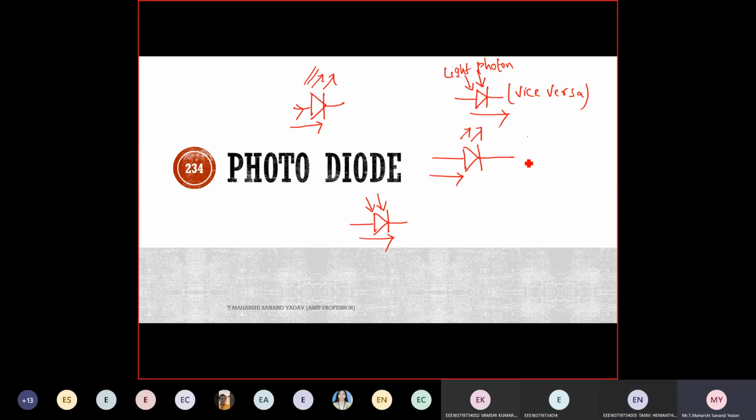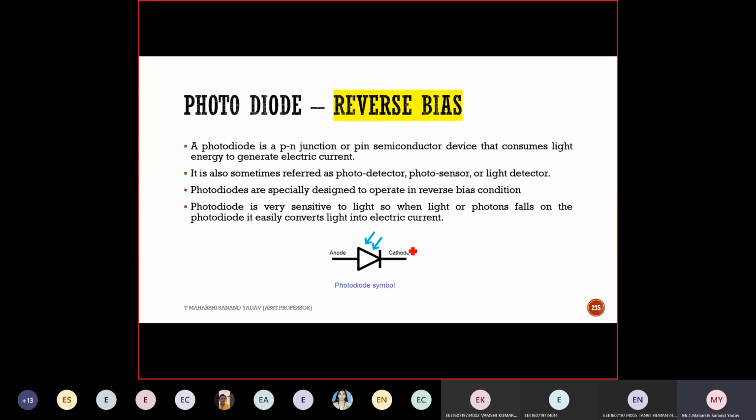And at the same time, is the LED working in forward bias or reverse bias? Forward bias. Good. Here it will be reverse. This is a small change. See, the diagram is different. In LED, it is emitting, whereas here it is absorbing. And the positive and negative are the same.